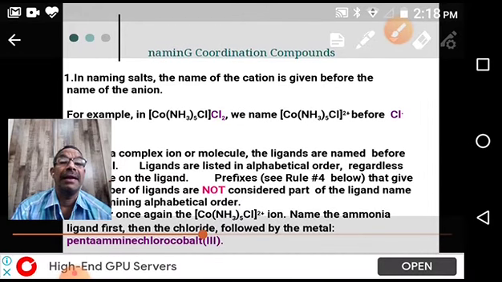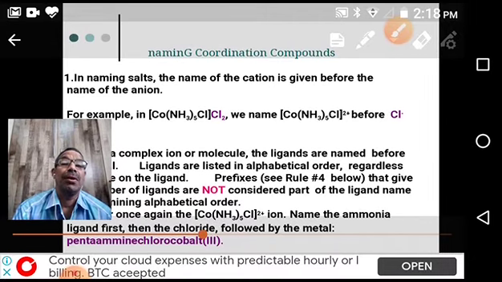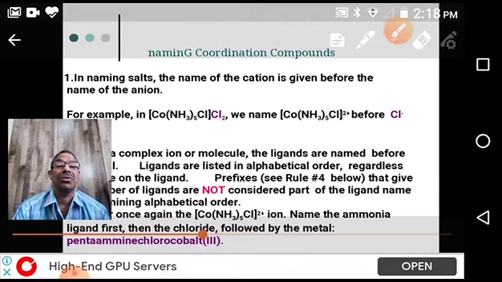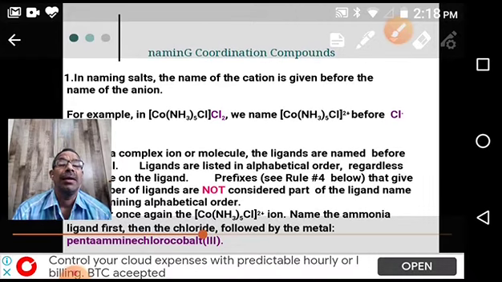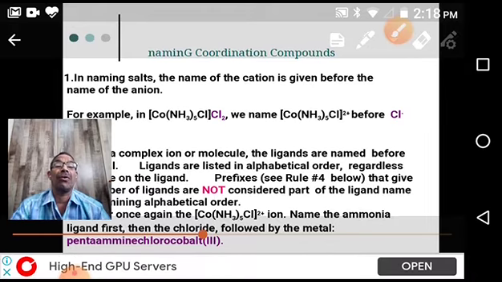Then we discussed especially ligands. What are ligands? What are different types of ligands based upon the nature of the charge on the ligand: negative ligands, positive ligands, and neutral ligands. Based on the number of electron pairs donated: monodentate, bidentate, tridentate, and polydentate ligands.